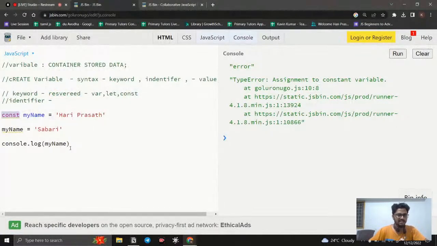Once that is done, this is all about creating a variable, and we know why we are using let and const, because they are newly introduced and the problems with var have been solved. The difference between let and const is that let is reassignable and const is not reassignable. That is the reason.